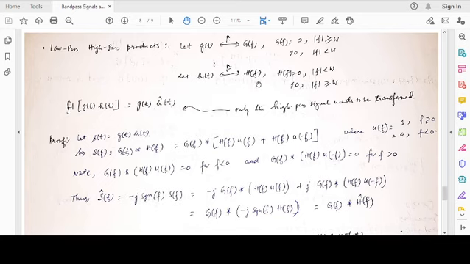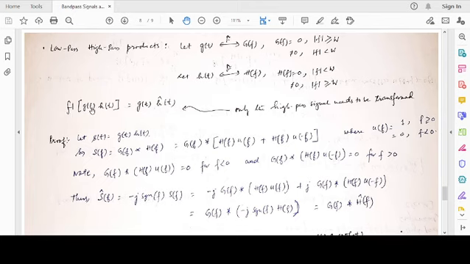h(t), whose Fourier transform is H(f), is high pass in nature. So H(f) is 0 for mod f less than W. That means between minus W to plus W, H(f) is equal to 0. H(f) is not equal to 0 for mod f greater than or equal to W. That means it's non-zero. It's a high pass function.